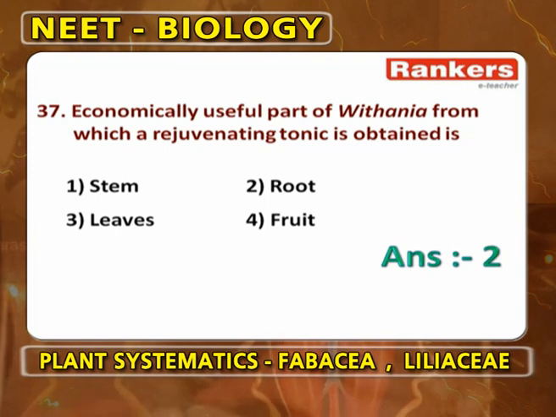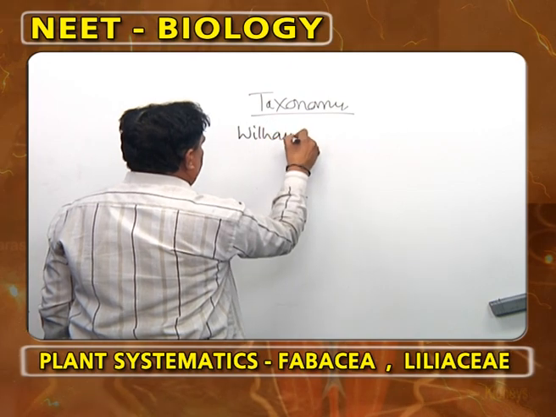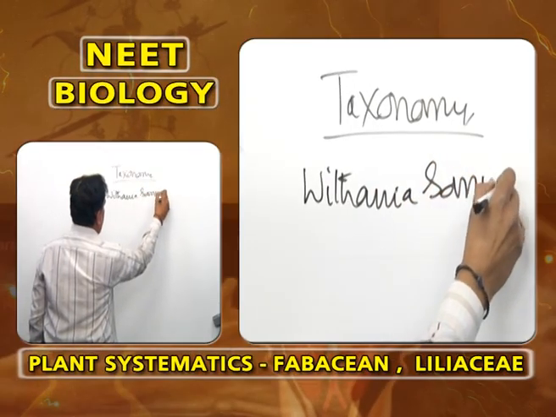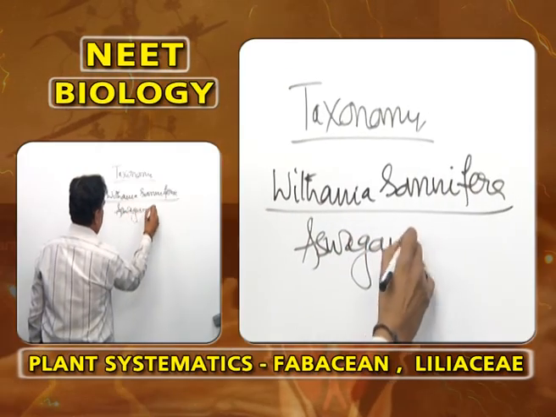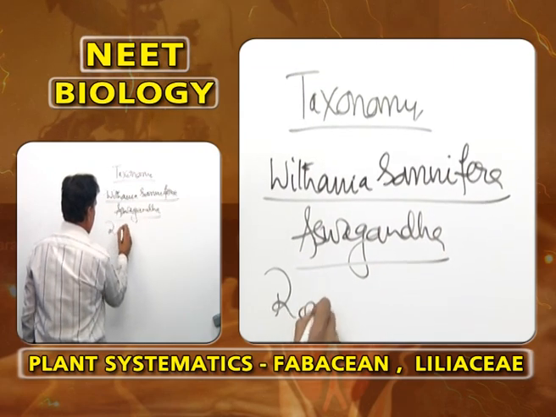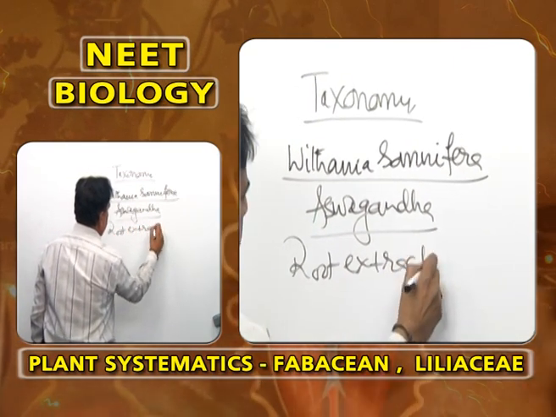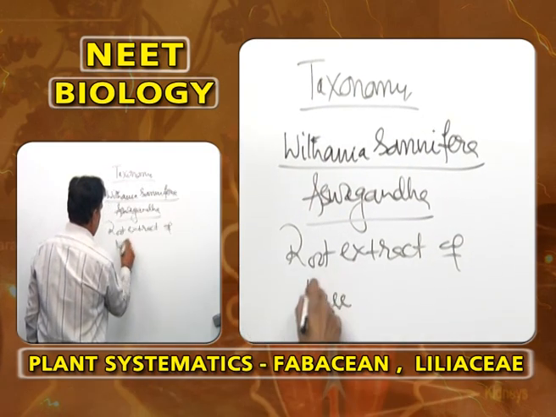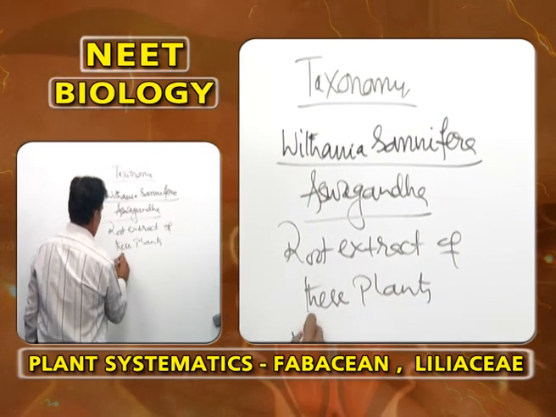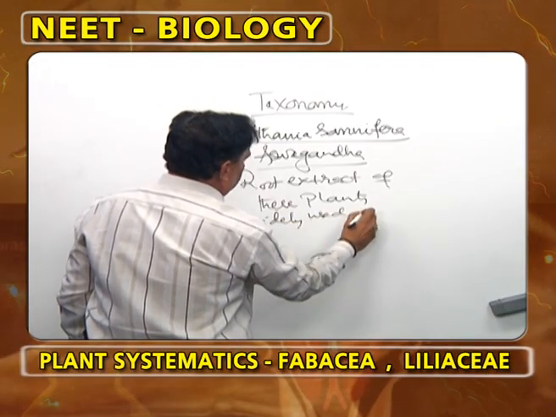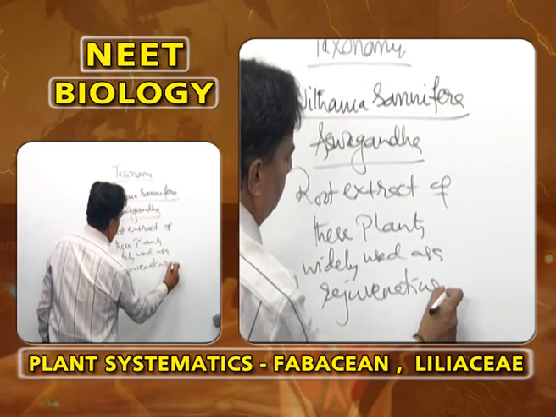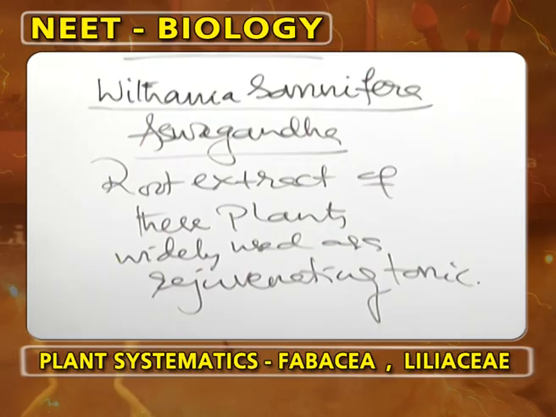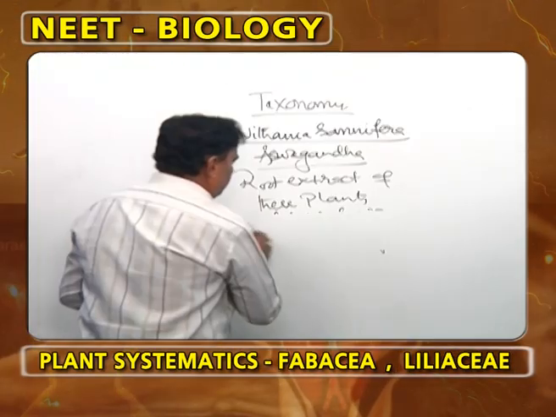Economically useful part of Withania from which a rejuvenating tonic is obtained. There is a plant in Solanaceae called Withania somnifera, commonly called ashwagandha. The speciality is the root extract of this plant, which is widely used as a rejuvenating tonic and an energy providing tonic.